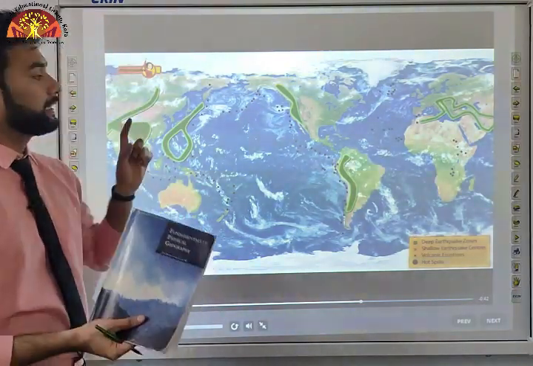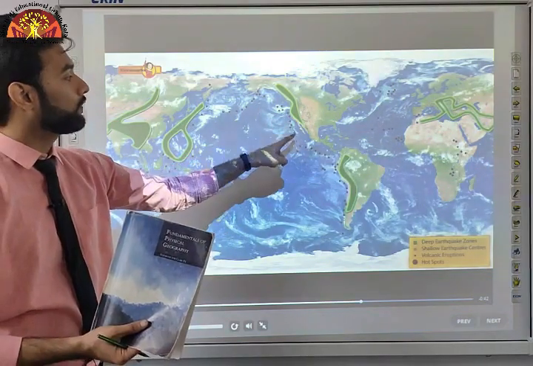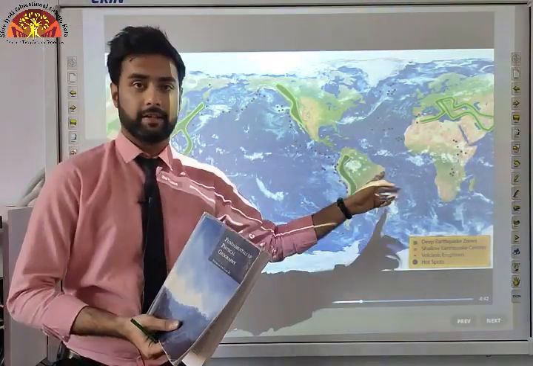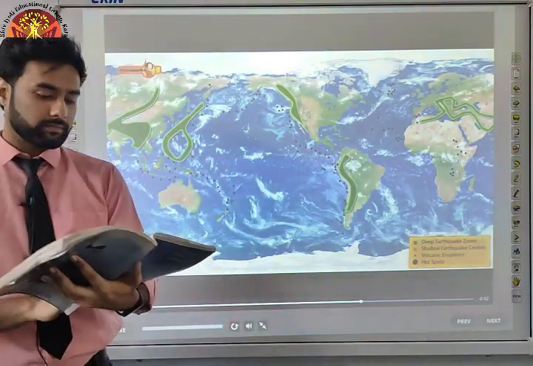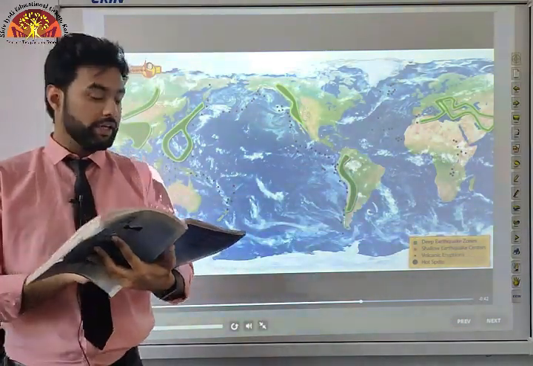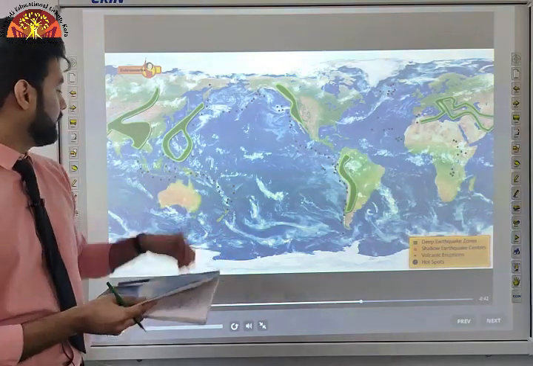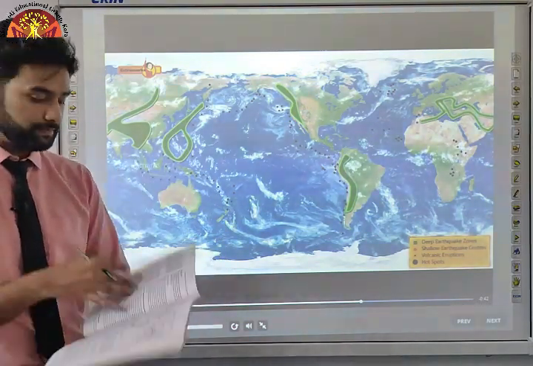Okay, you will notice that there is a simple line of dots going all the way through the Atlantic and the Pacific. It further extends into the Indian Ocean as well, which you can see here.